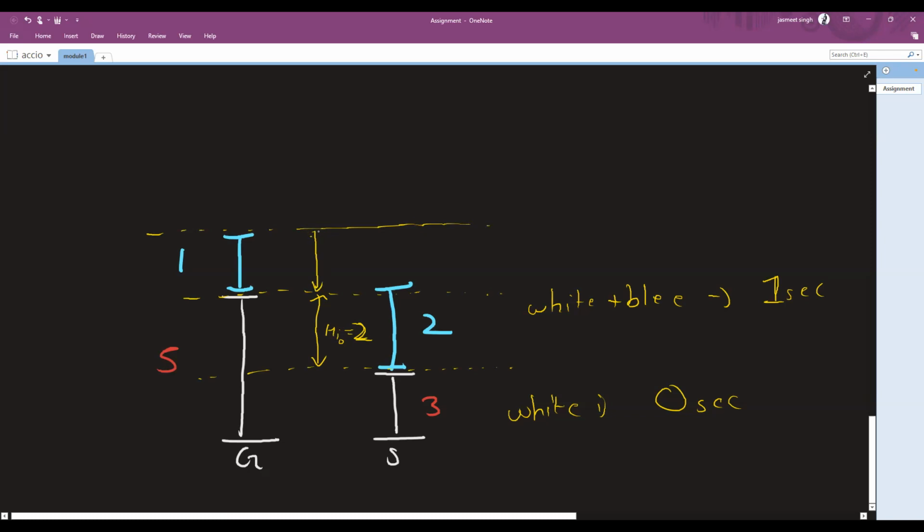This is the height difference, let's call it HS1, that is the height at second one, right? Now what is the height gap at second one? I can say it's 6, that is 5 plus 1, and 3 plus 2, 5. So that makes it 1, right? Are they equal? No, they are not equal.